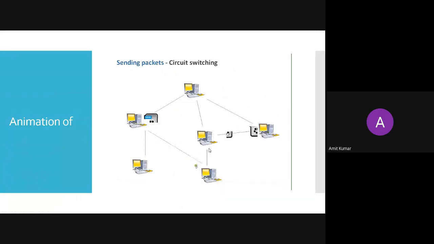Now in circuit switching, we have a dedicated link. Each message will follow that same link. So if you are sending this message from sender A to sender B and it is following this path, all the packets will follow this path only. There will be no other path for the message. Every packet will follow the same path for sending the message from sender A to sender B. So that is circuit switching.